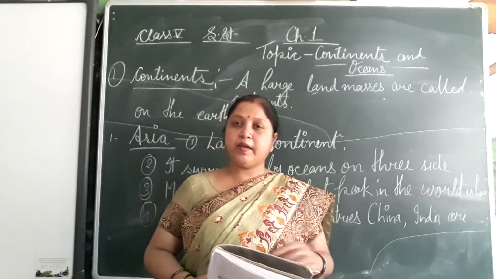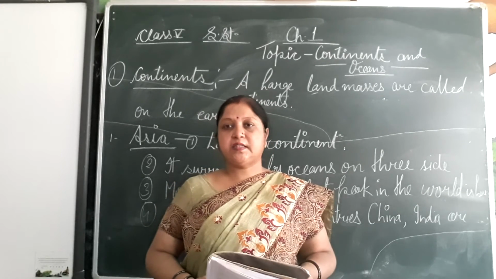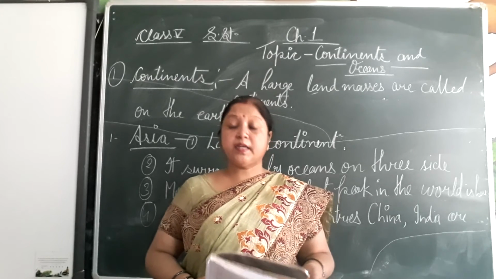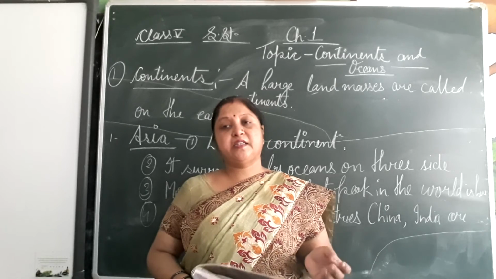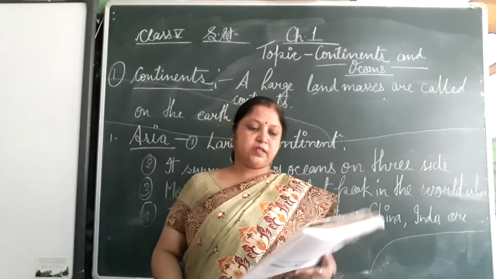It is home of many high mountain peaks in the world. Mount Everest, the highest mountain peak in the world, is here. More than half of the world's population lives in Asia, and China and India lie in the Asian continent. Okay, see the next.